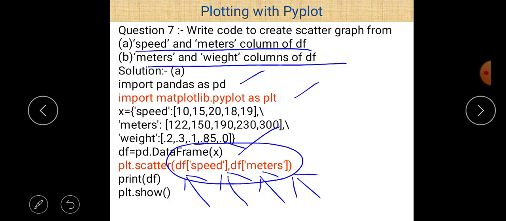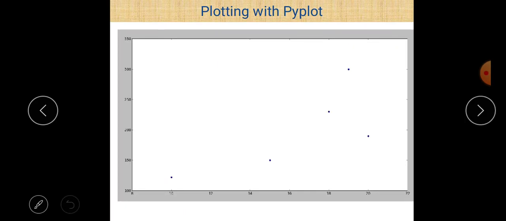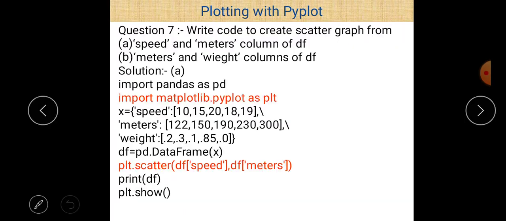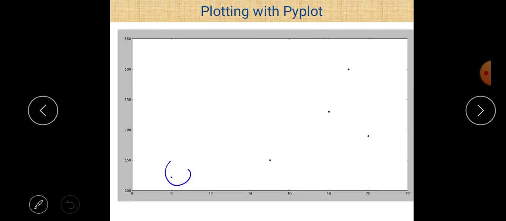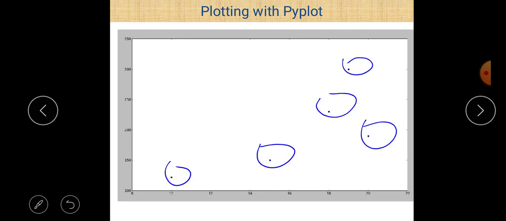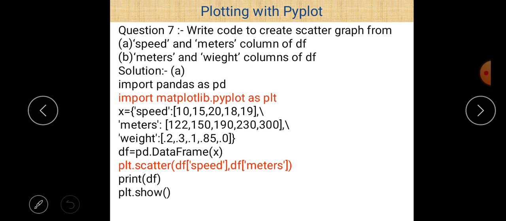And if you want to also print the data frame, then just write the print df statement, and if you want to show the result, then just write plt.show. After the execution of that statement, that is the answer. You can see that these are the different scattered values given here. You can increase their size, or you can also give them different colors, but it is not asked in the question, so this is not required. Next, we have to plot a scatter chart between